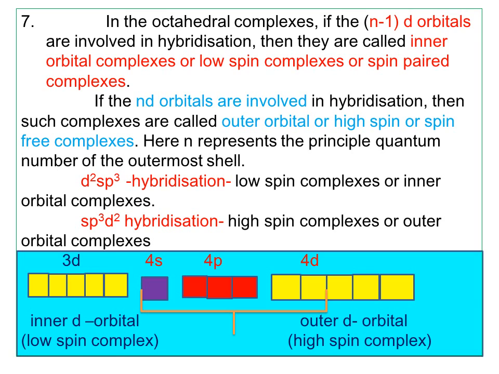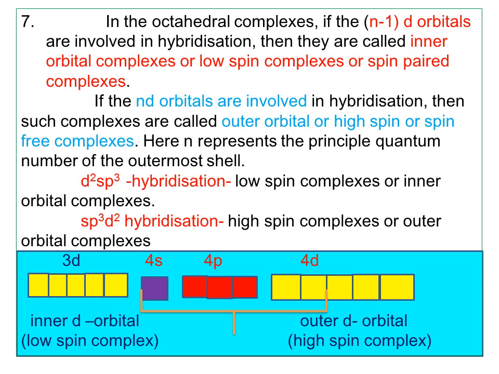Suppose the n minus 1 d orbital is taken for hybridization. For example, the nth shell is 4. The fourth shell is the nth shell. Then what is n minus 1? 3. So if the 3d orbital is involved in hybridization, we call that complex an inner orbital complex or low spin complex or spin paired complex.